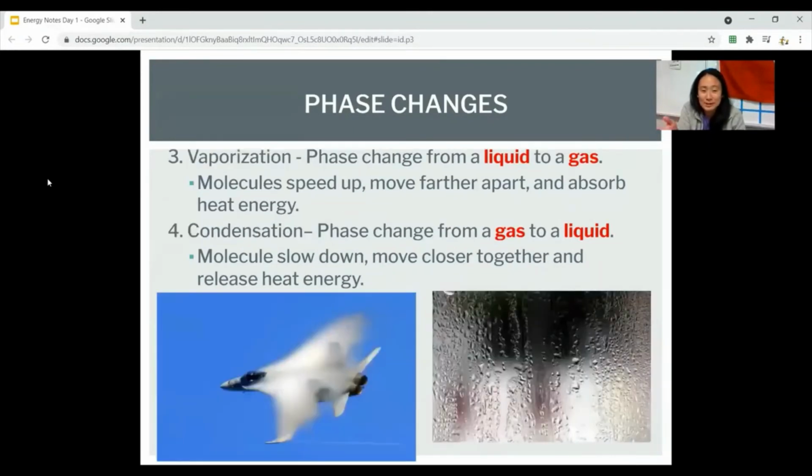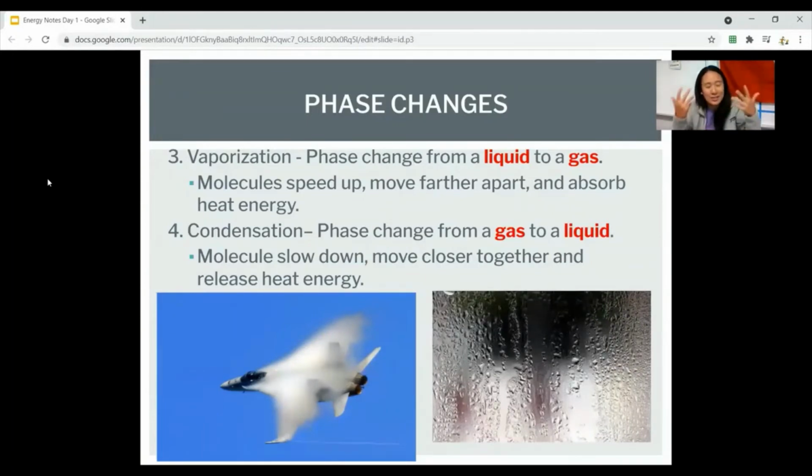So same thing with vaporizing and condensation. Why does something vaporize? We're going from liquid to gas. We're getting hotter and hotter and hotter. Condensation is then the opposite. It goes from gas to liquid because we are getting cooler and we're cooling down.